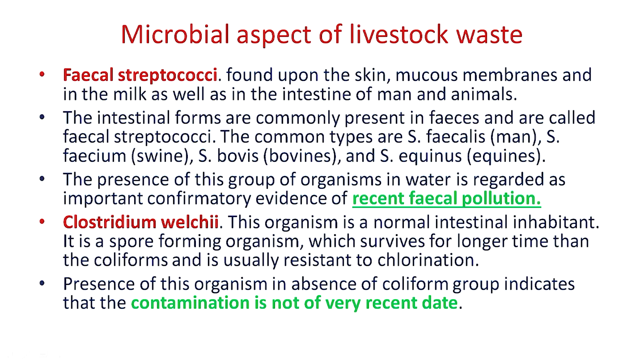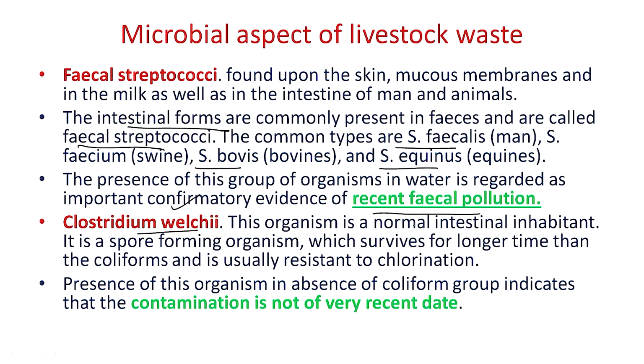Microbial aspects of livestock waste. Fecal streptococci are found on the skin, mucous membrane, in milk, as well as in the intestinal tract of man and animals. Those present in the intestinal tract are known as fecal streptococci. Examples are Streptococcus bovis and Streptococcus equinus. The presence of this group of bacteria in the water is regarded as important confirmatory evidence that the pollution is recent. The next group of microbes present in livestock waste is Clostridium welchii.